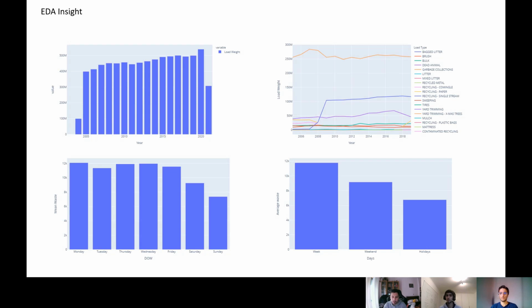Between 10 a.m. and 3 p.m. is the period where most of the garbage is collected. Finally, we wanted to see if on average more garbage was collected on weekdays, weekends, or holidays, and we found out that on weekdays is where most of the garbage is collected, with Monday being the day where the most waste is collected.